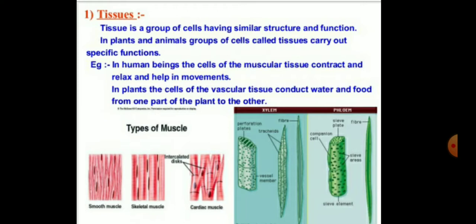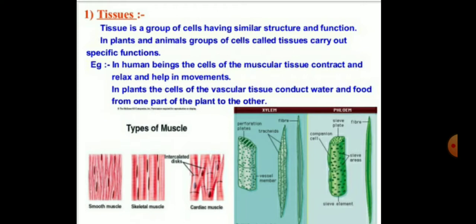In human beings, for example, muscle cells contract and relax to cause movement. Nerve cells carry messages, and the blood flows to transport oxygen, food, hormones, and waste materials, etc.